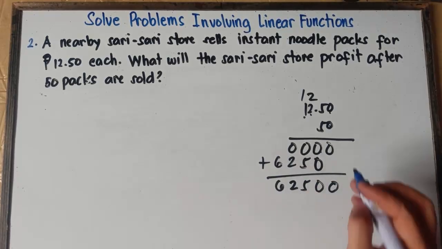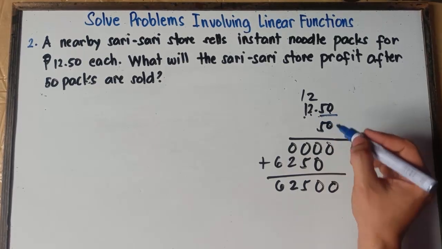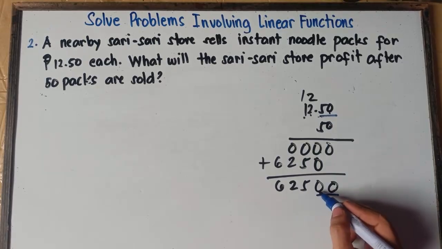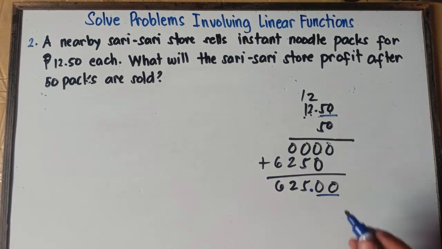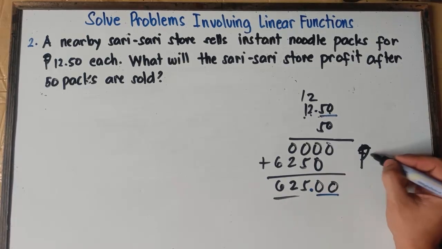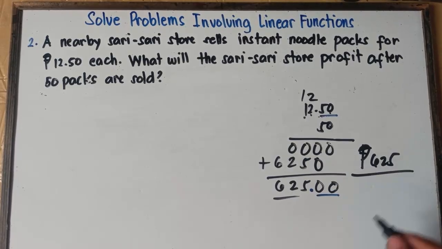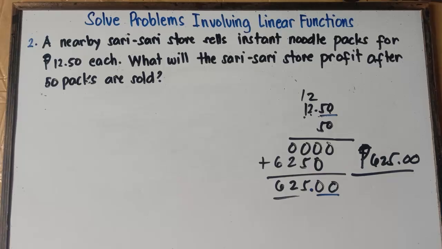Then count how many numbers are to the right of the decimal point. We have 2 numbers to the right of the decimal point, therefore we need to have 2 numbers to the right of the decimal point in our final answer. So the decimal point is here. Therefore, the final answer is 625. The total sales is 625 pesos. That's it, class. You're all set.